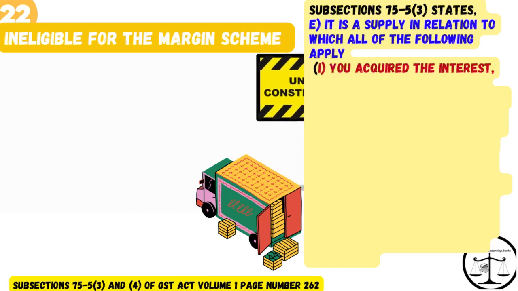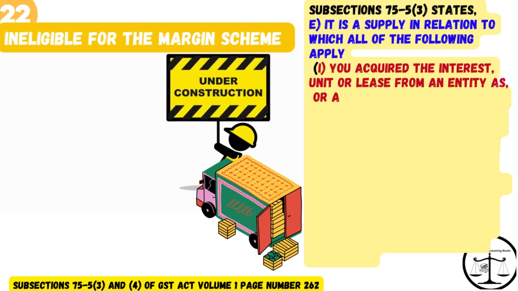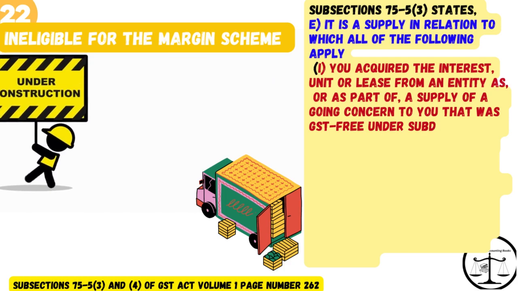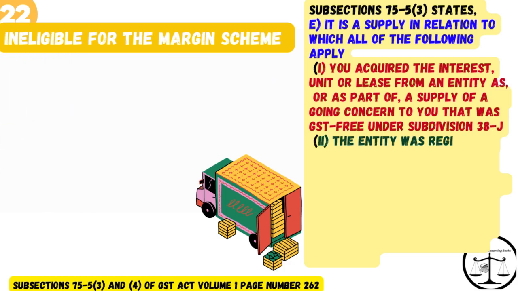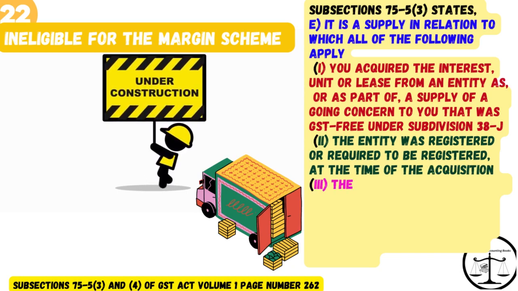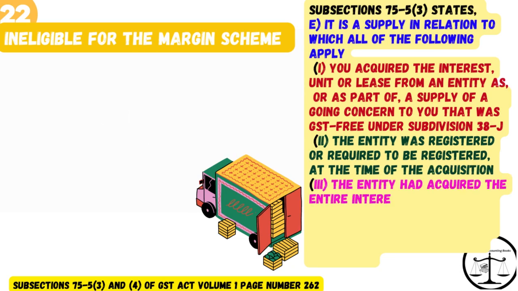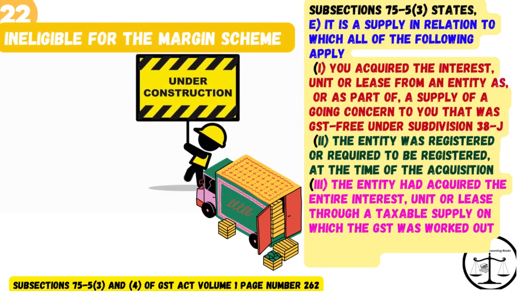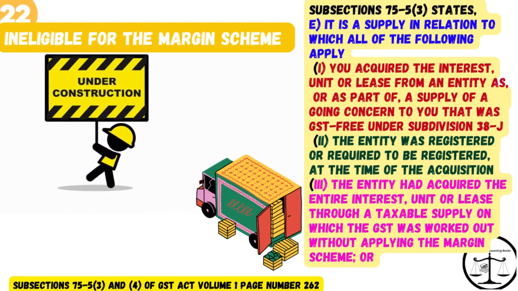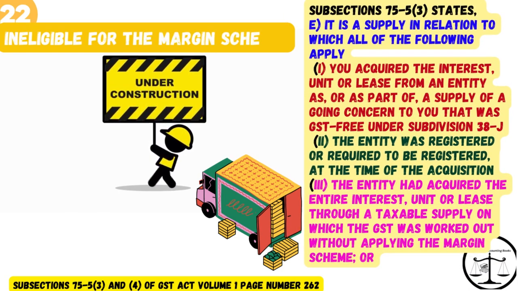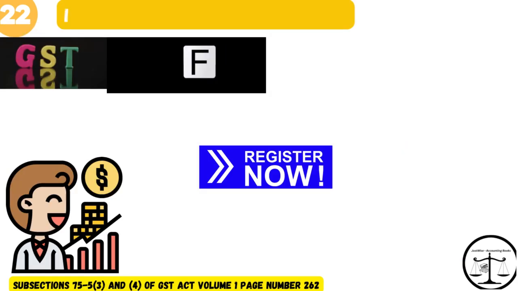1. You acquired the interest, unit or lease from an entity as, or as part of, a supply of a going concern to you that was GST-free under subdivision 38J. 2. The entity was registered or required to be registered at the time of the acquisition. 3. The entity had acquired the entire interest, unit or lease through a taxable supply on which the GST was worked out without applying the margin scheme, or